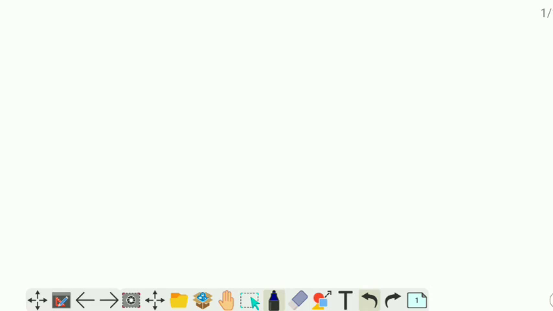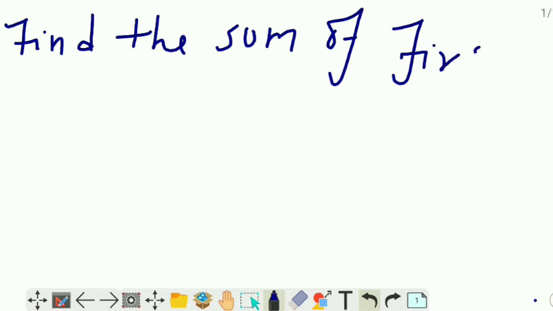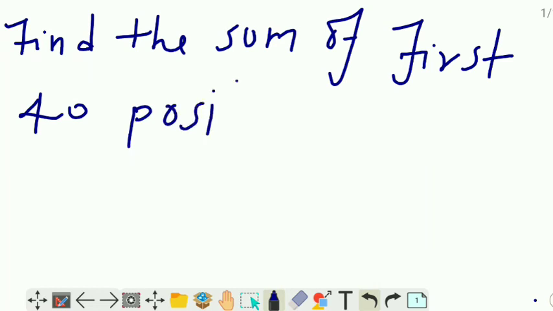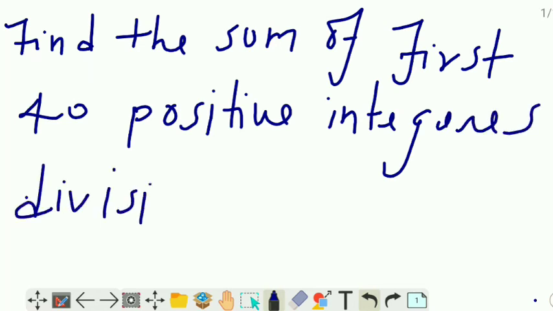Question is asking you, find the sum of first 40 positive integers divisible by 6.